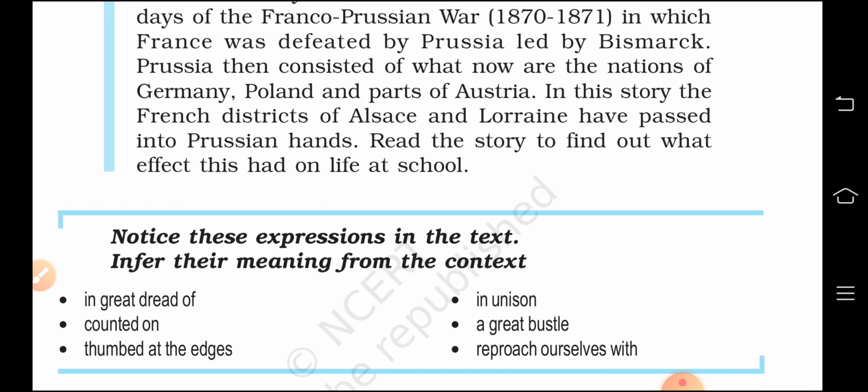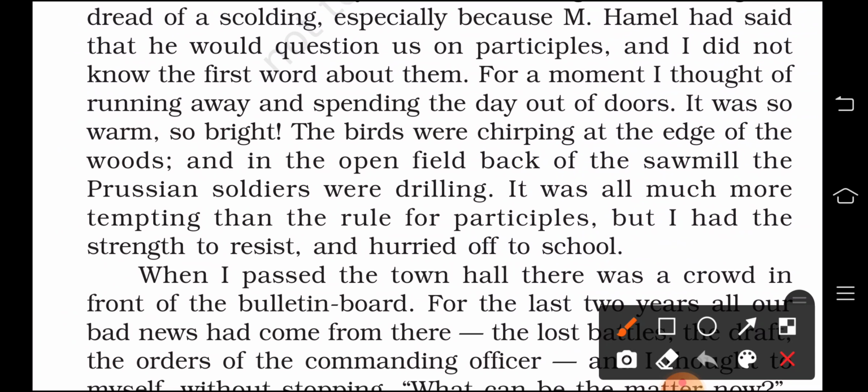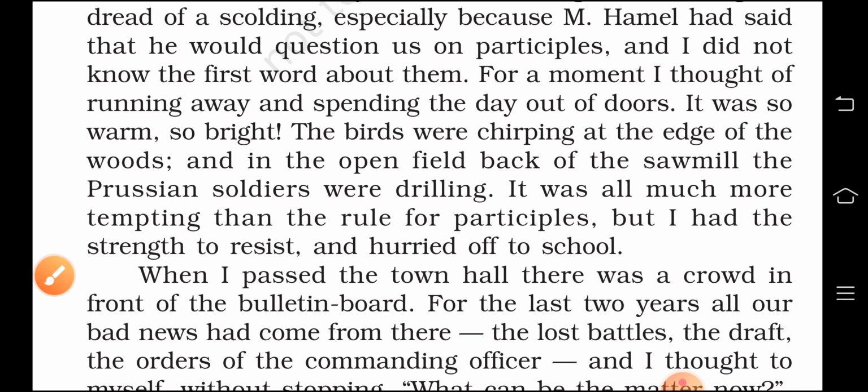What is it? Tempting. That means it is attracting. And resist is a word given here, and that resist means to stay away here, right? So he said the scene outside was more attractive than the school, but French controlled the temptation and chose to attend the school. Finally, he had to go to school.